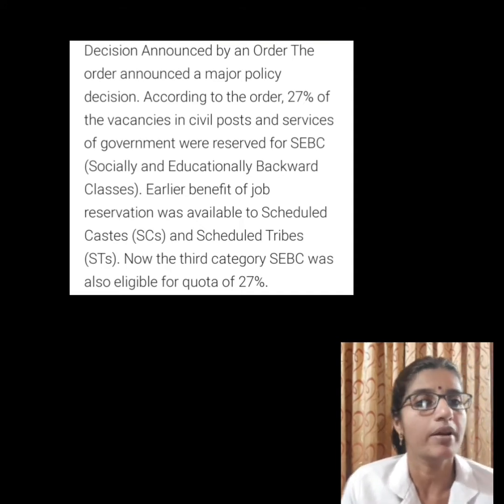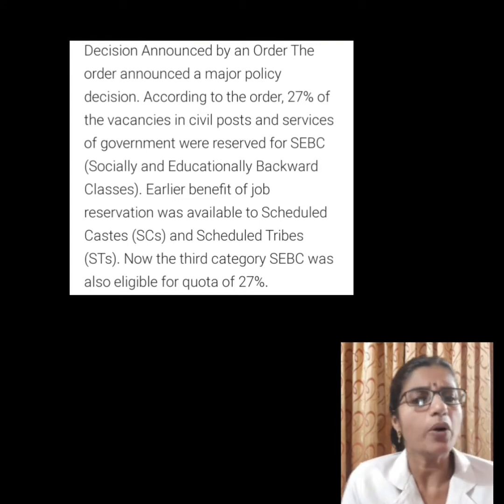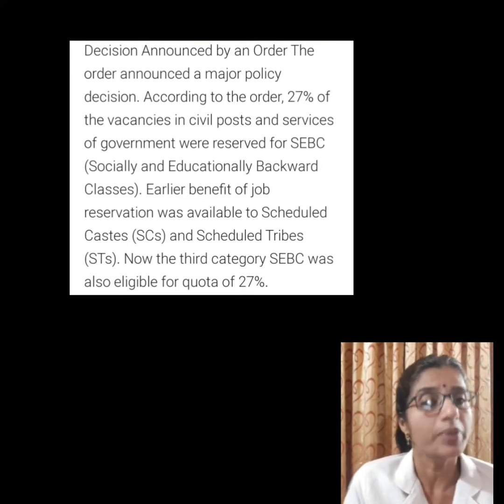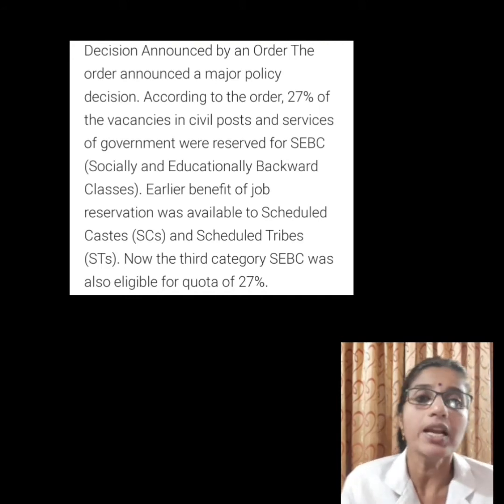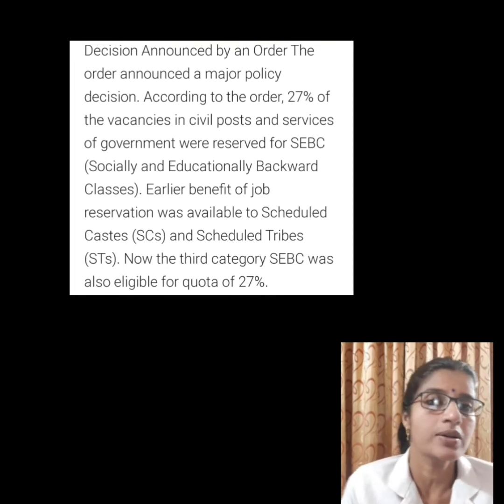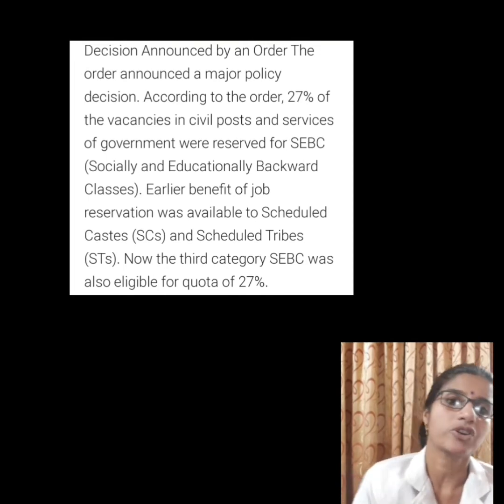The important fact is that the benefit of reservation, meaning job reservation, was till then available only to Scheduled Castes and Scheduled Tribes.